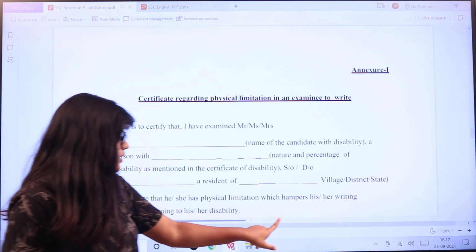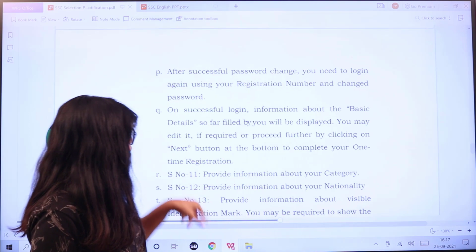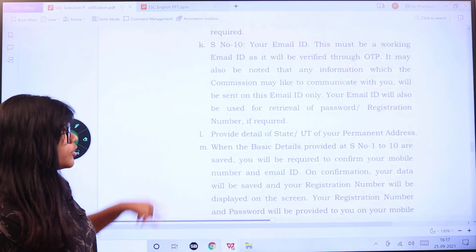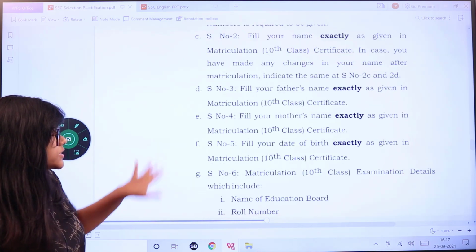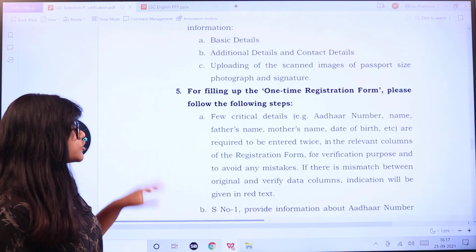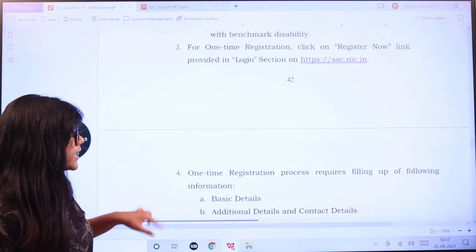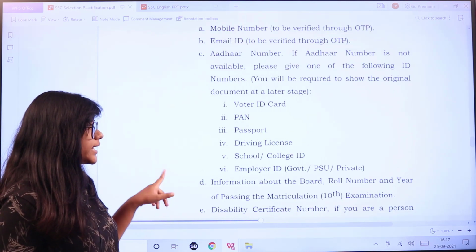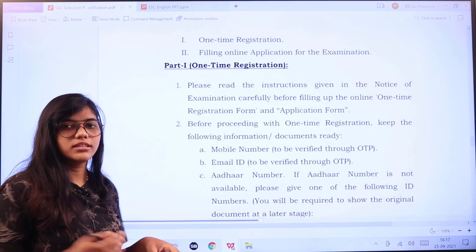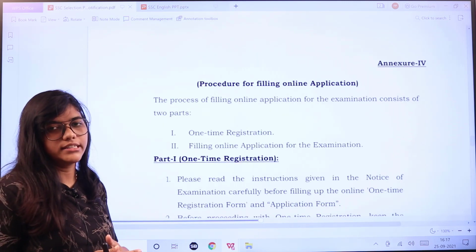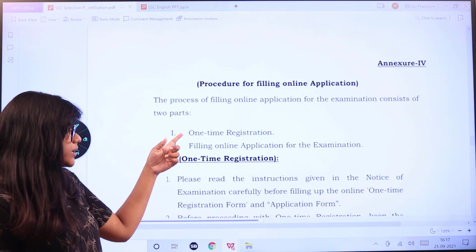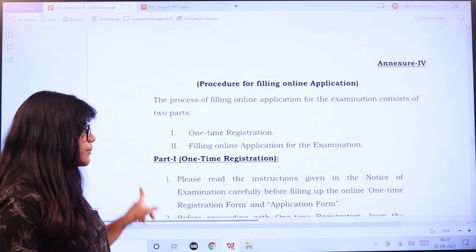Now as you come down here, as you can see, here is the application form process. This will be dealt with in another video. You have to just make sure that you have all the required documents as mentioned here. Your ID proofs, your relevant documents of your 10th school, education, experience, and your mobile, and all the other relevant biodata details for one-time registration and filling up the application form.